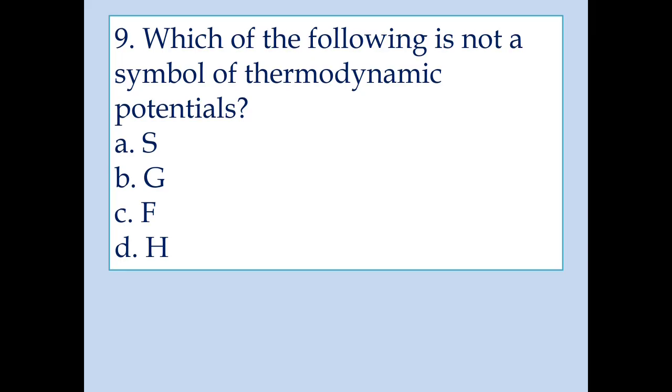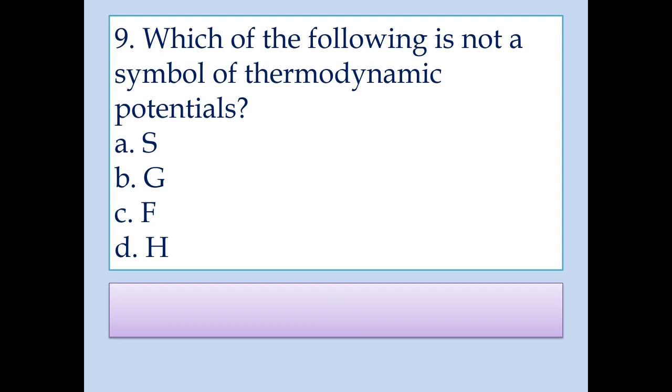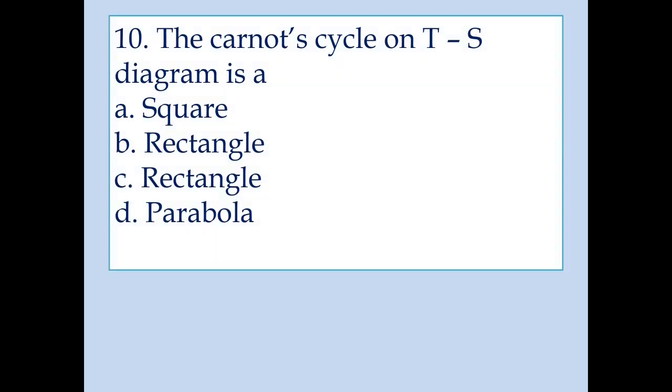Which among the following is not a symbol of a thermodynamical potential? Out of the four options given, the first option, yes, the entropy, is not a symbol for a thermodynamical potential. Whereas G is the Gibbs free energy, F is the Helmholtz function, and H is the enthalpy. These are thermodynamical potentials, whereas the entropy S is not a thermodynamical potential.